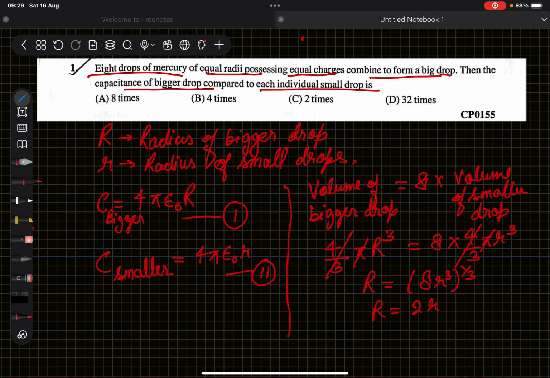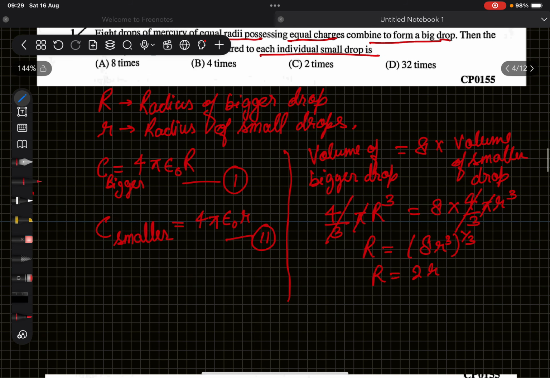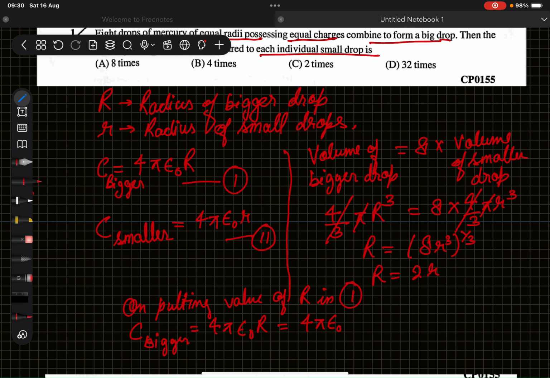So on putting the value of R in equation 1, the capacitance of the bigger drop becomes 4 pi epsilon naught R. On putting the value, 4 pi epsilon naught and in place of R we put 2r. So it will become 2 into 4 pi epsilon naught r.